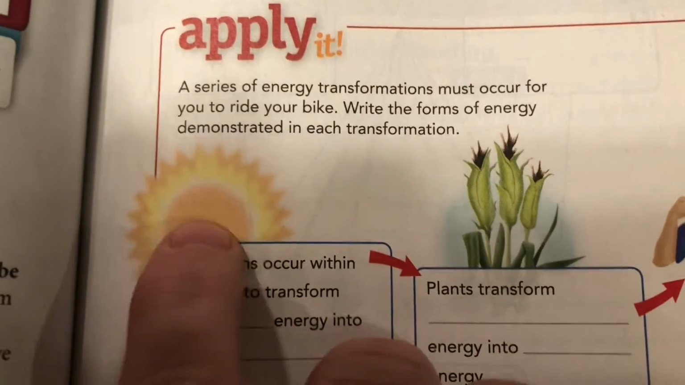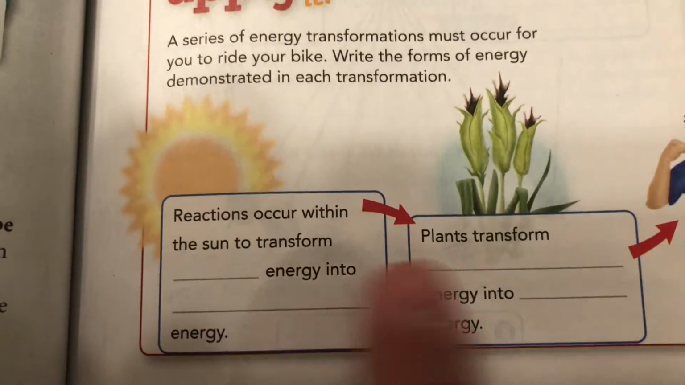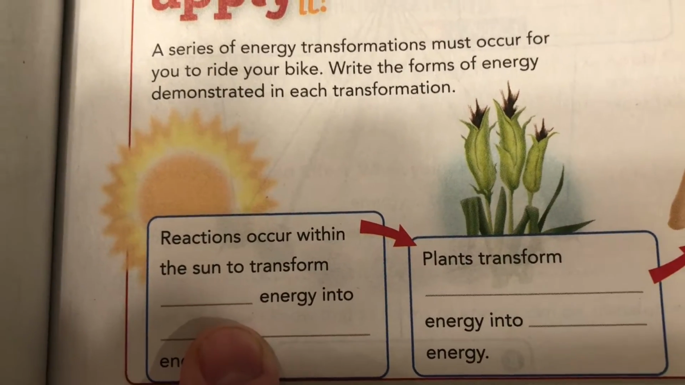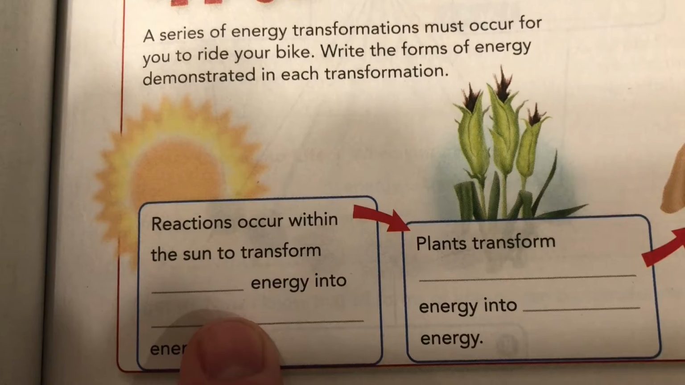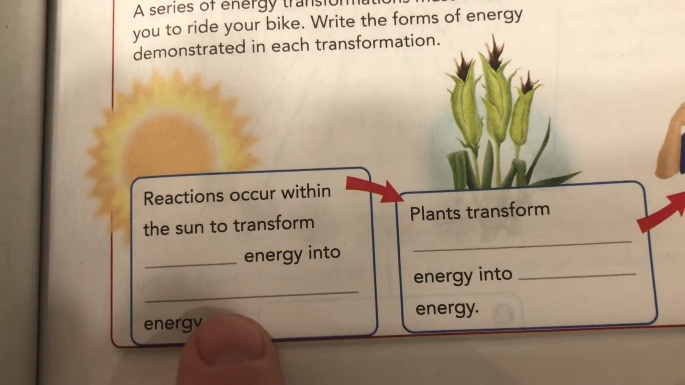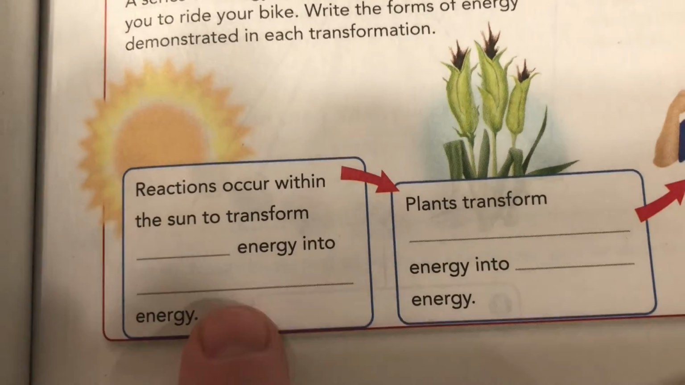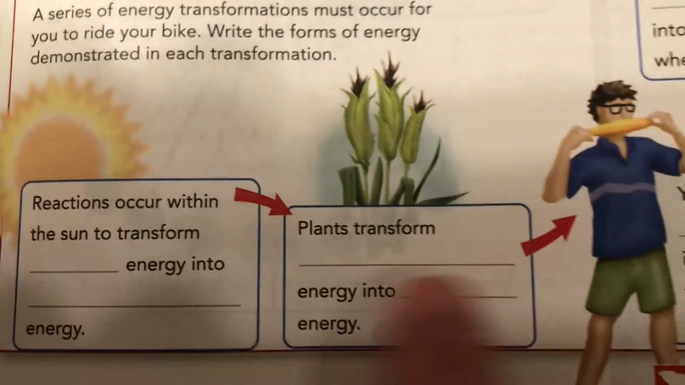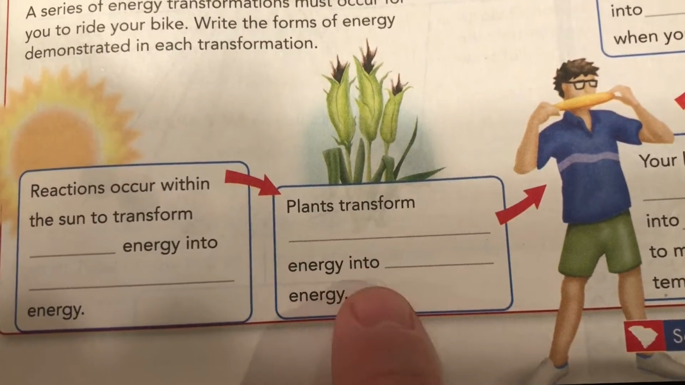Now, to be more specific about the sun, I apologize, I skipped. To be more specific about the sun, it's using nuclear energy, specifically nuclear fusion, for the energy production, and it's transformed into the light energy and the heat energy. The plants specifically take the light energy and make it into chemical energy.